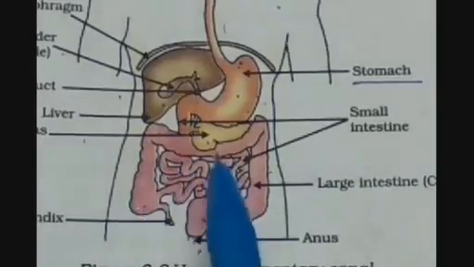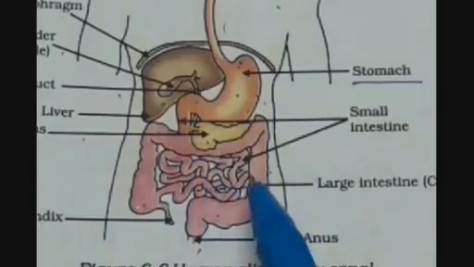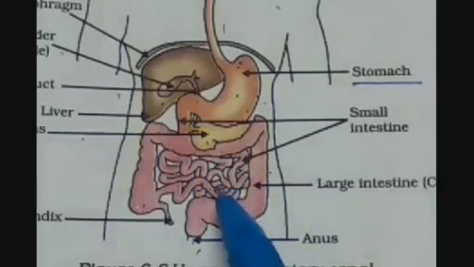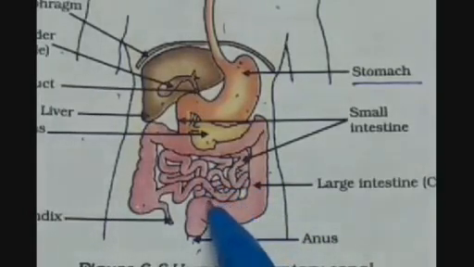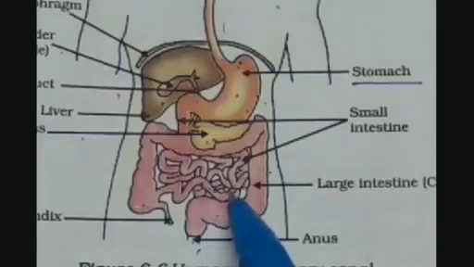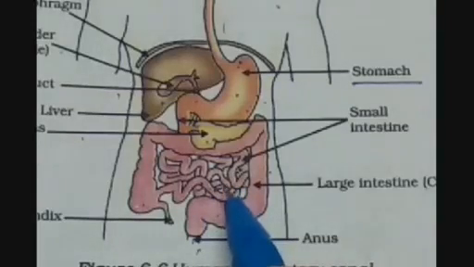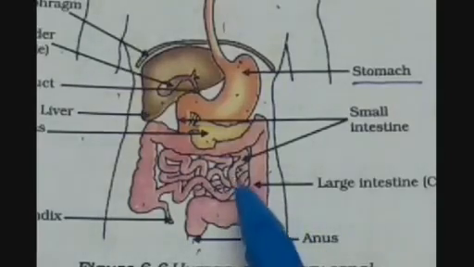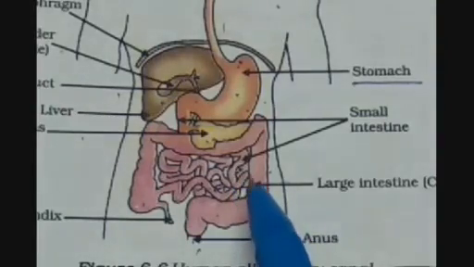And then which one is left? Protein. So protein is converted into peptides with the action of the enzyme trypsin, which is coming from the pancreatic juices, and these peptides are converted into amino acids with the help of peptidases, which are coming from the intestinal juices.